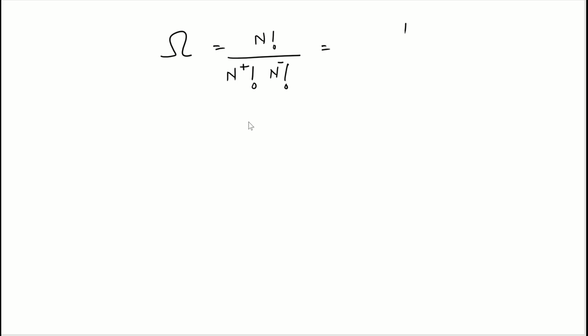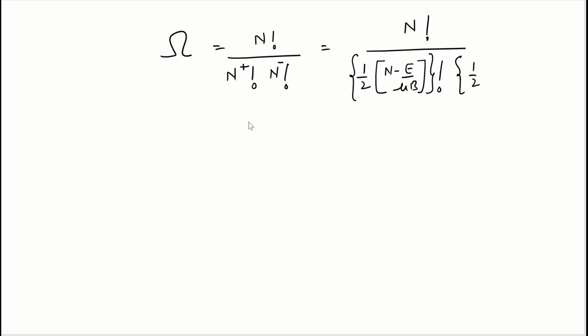So that is equal to n factorial and then the values of n plus and n minus, so that is 1 by 2 n minus e upon mu B, its factorial, multiplied by 1 by 2 n plus e upon mu B, its factorial.